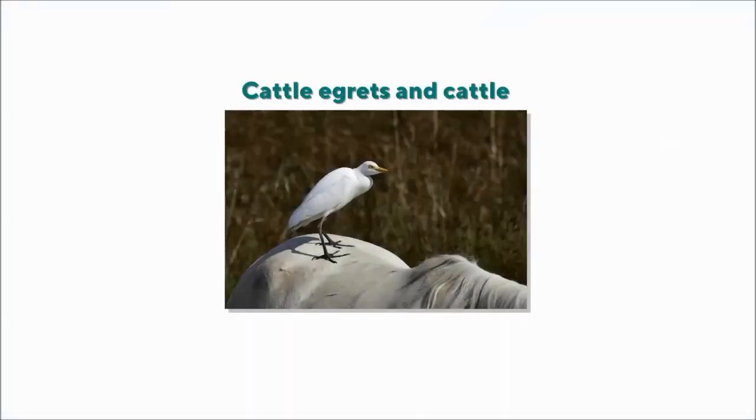Coming to the fourth category, they are called mutual helpers. These animals are in a relationship with other animals and they help each other in some way. I'll give you 3 examples. One is cattle egrets. These are small birds that live near the cattle. They perch on the back of cows, buffaloes or even elephants and eat up all the insects on their bodies.